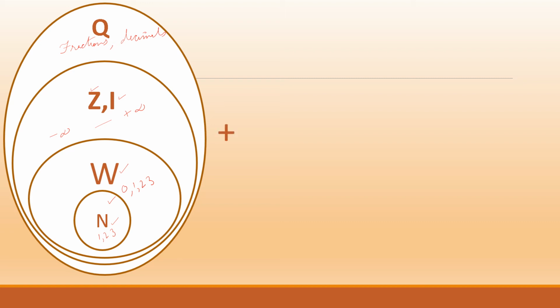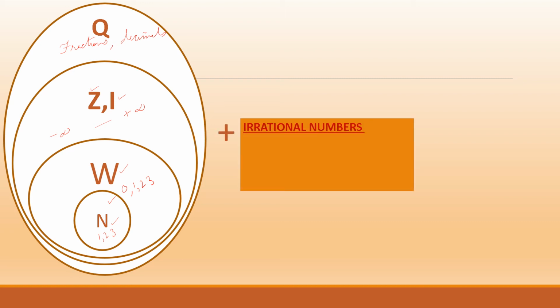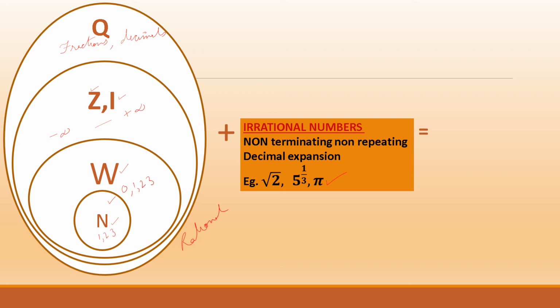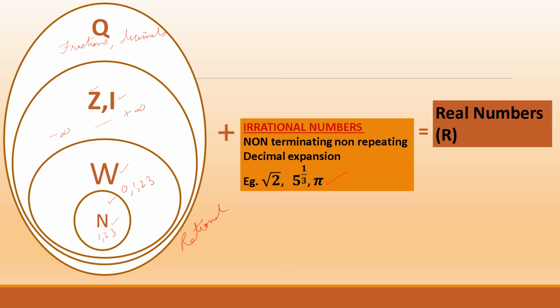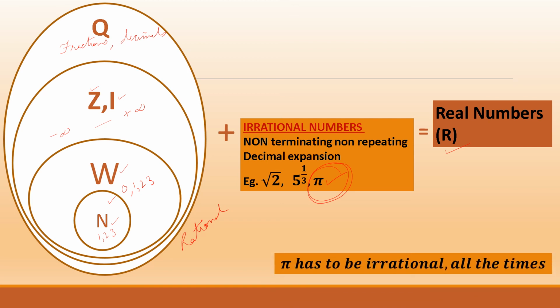So we are only left with one thing, which was irrational numbers, which are non-terminating, non-repeating decimal expansions. These include root 2, 5 raised to power 1 by 3, or even the pi. So all the rational numbers plus all the irrational numbers combine to form real numbers. The standard symbol is R. So here we can see that poor pi has to be irrational all the time. Pi cannot be rational.